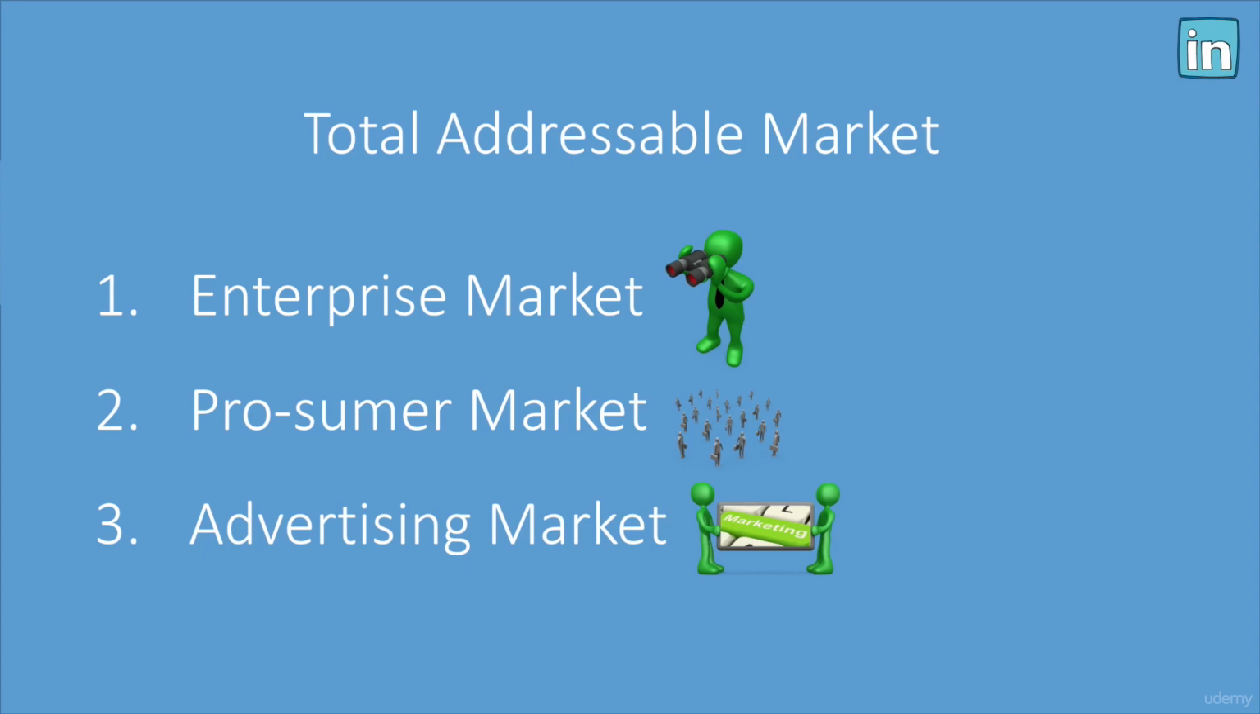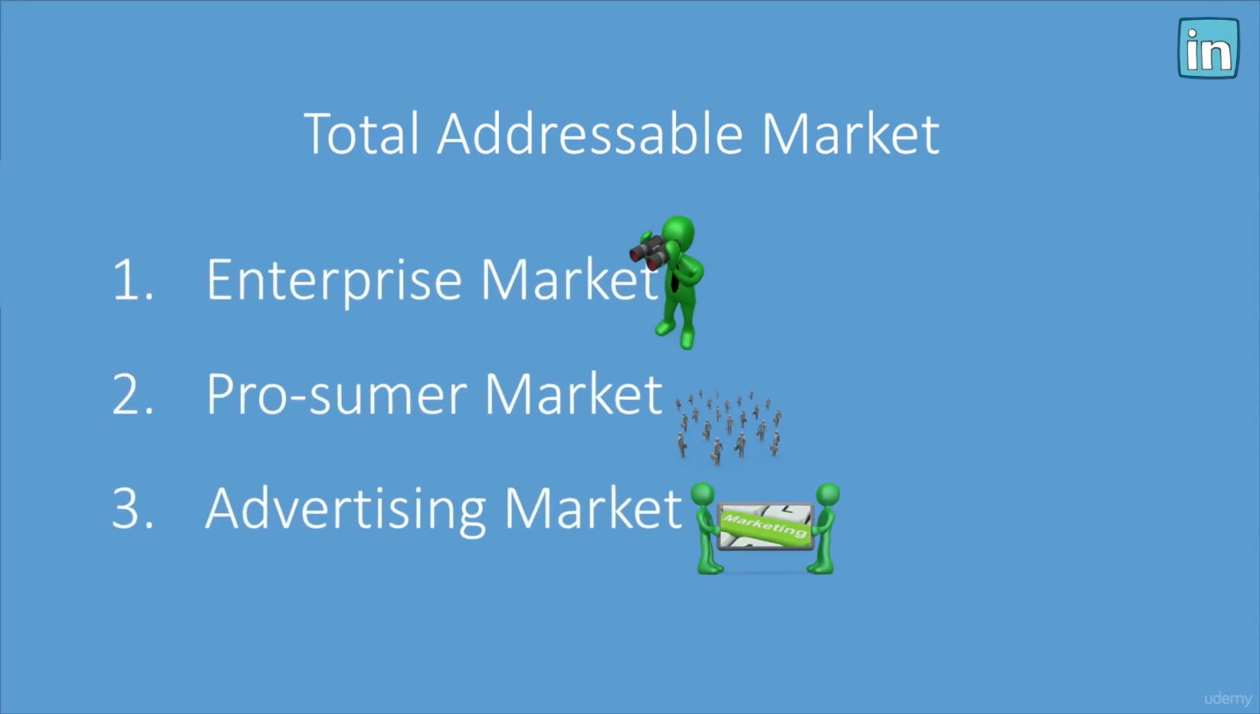Secondly, we've got what's called the prosumer market. Many of you, and I actually use LinkedIn for this, which allows you to contact strangers using InMails, which is a great way to network. And number three, the last total addressable market we'll be looking at is just the advertising market, which means on the right-hand side in LinkedIn, you can see commercials or advertisements. It's that market.